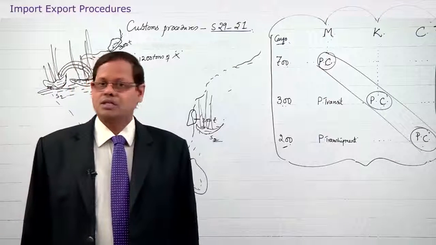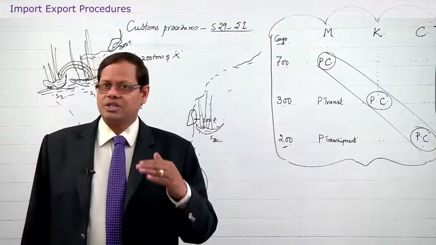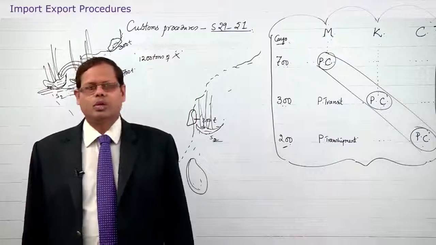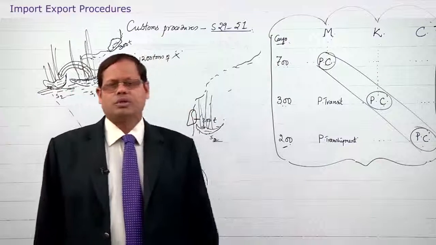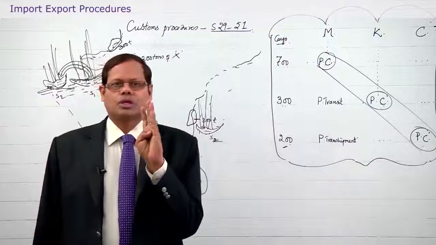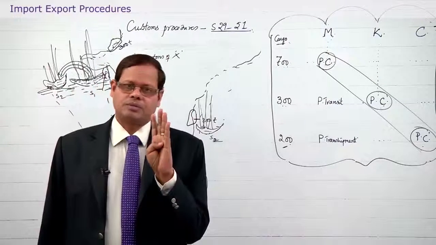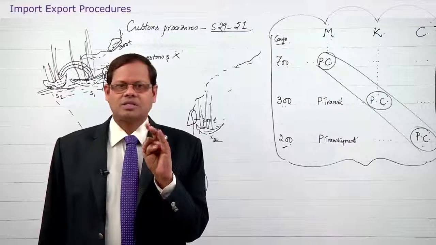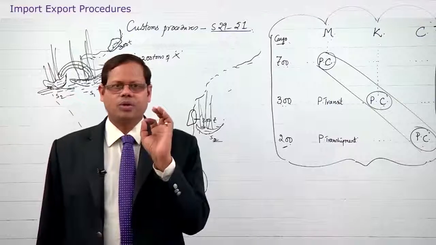Next point is transit or transshipment. Whether transit or transshipment is allowed, what are the conditions, what are the requirements for transit or transshipment? If some ship is going to reach a particular port, for that the goods shall not be prohibited goods. If you want to have a transit or transshipment, the goods shall not be prohibited goods.